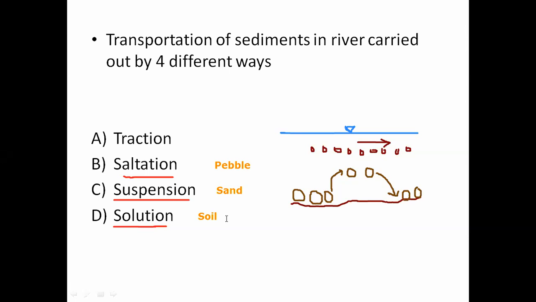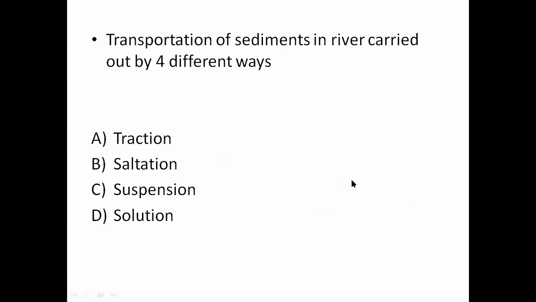Suspension, sand-sized particles are always uplifted in the water, and with upliftment, they are transported from one place to another place. Solution, soil-sized or completely dissolved particles are transported from one place to another place with that river water. So these are the four processes of transportation of the soil with the help of river water.